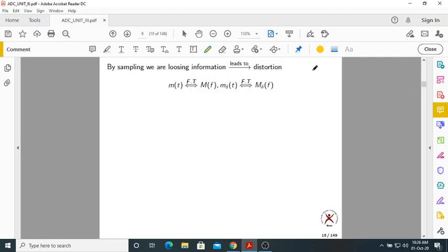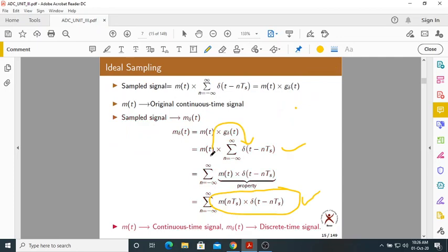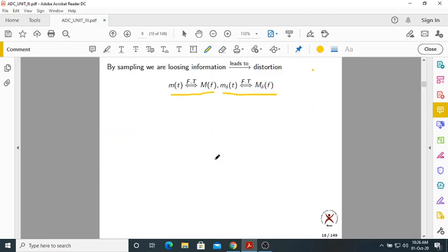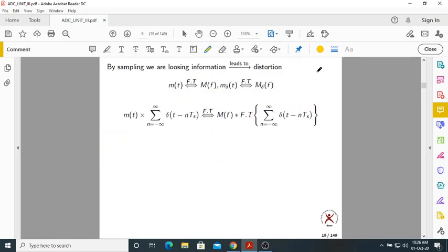Now, let us see some important things. The Fourier transform of m(t) is capital M(f). The Fourier transform of m delta(t) is capital M delta(f). These are the normal notations. Now, what is sampling? Sampling means multiplying m(t) with g delta(t). What is g delta(t)? It is the train of impulses. Here I am multiplying m(t) with the train of impulses in the time domain.